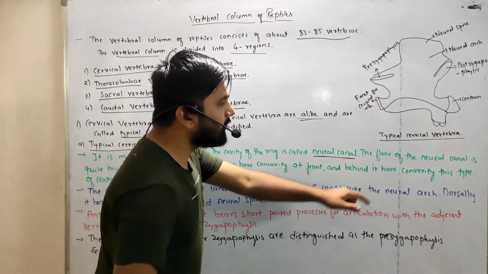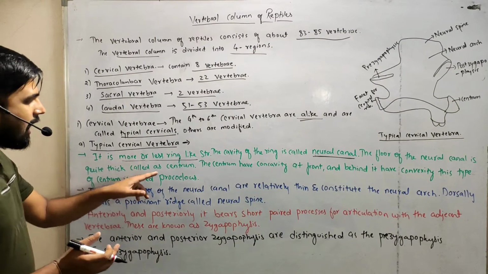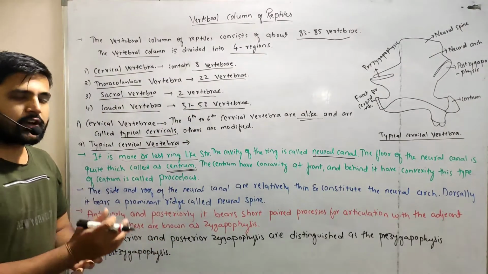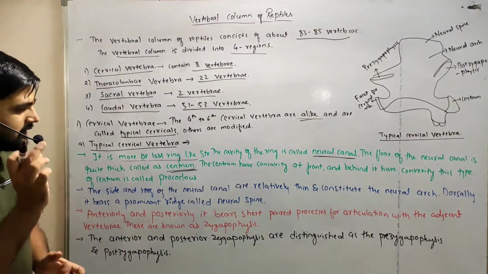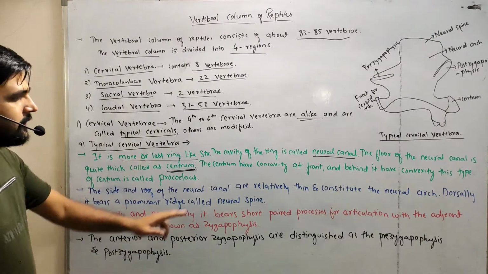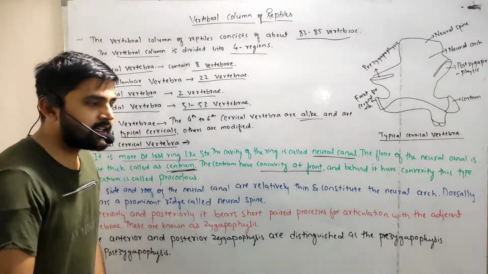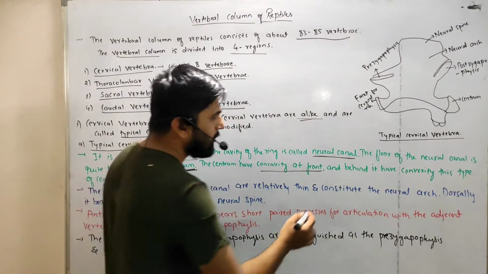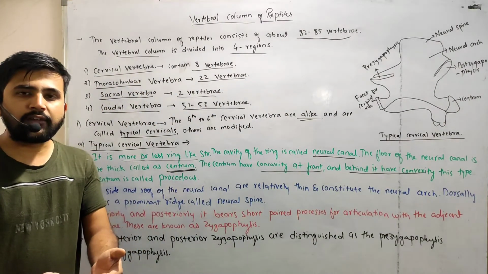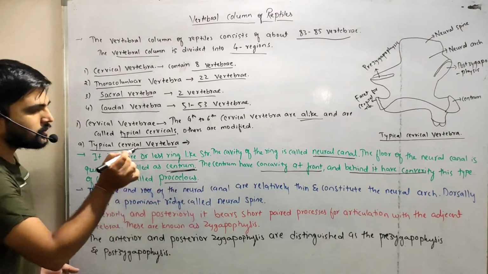The floor of the neural canal is relatively thick, and this thick structure is called the centrum. If you see the centrum, it has a concavity at the front and a convexity behind. So that type of centrum is called the procoelous centrum.